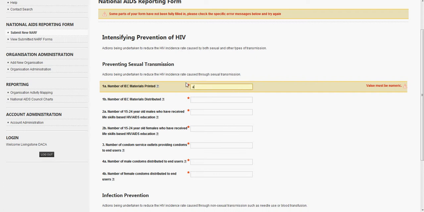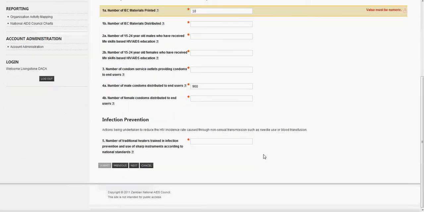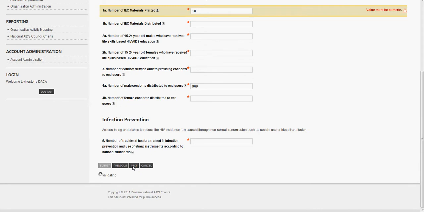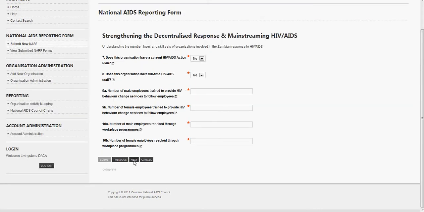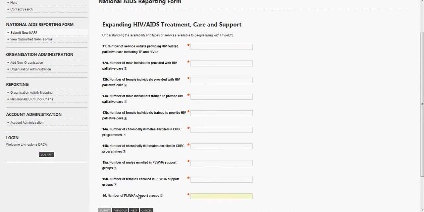And we know that IEC materials printed would be a numeric value, so we put 10, for example. What we'll also do is we'll put a value in condoms as well. Let's put 900. Okay. We'll click Next. And this will just step through the multiple pages of the NARF. You can see we're up to question 16.